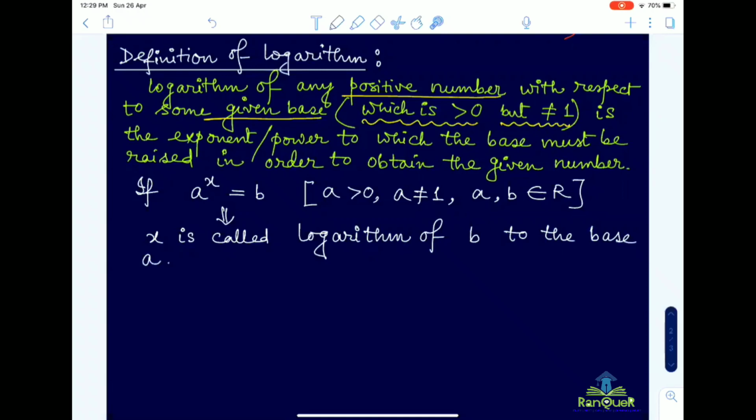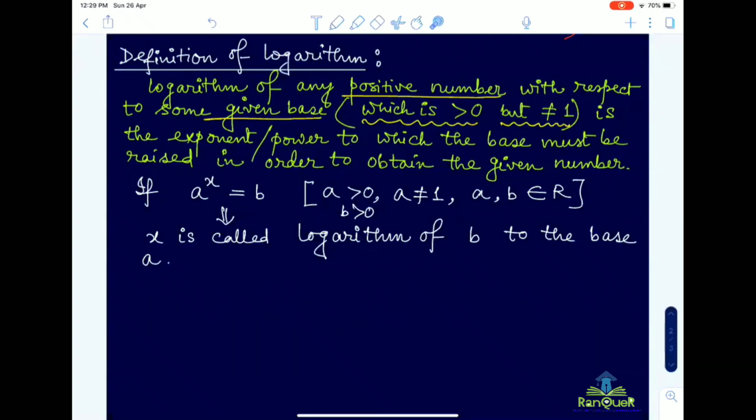Because from the definition we know that logarithm of any positive number. So here we are considering logarithm of b. Now as a is positive, for whatever be the x, b is also positive. So you can write here that yes, b is also positive.